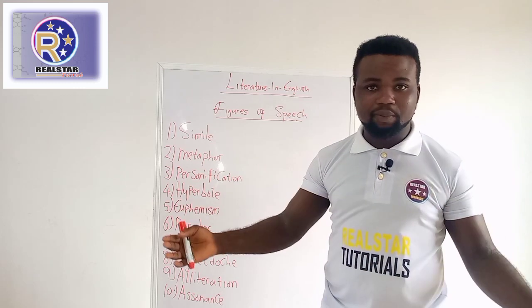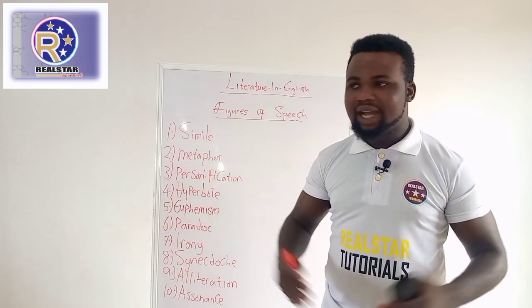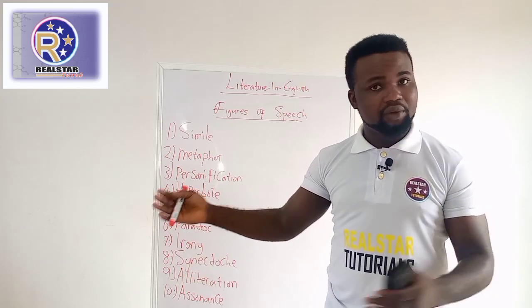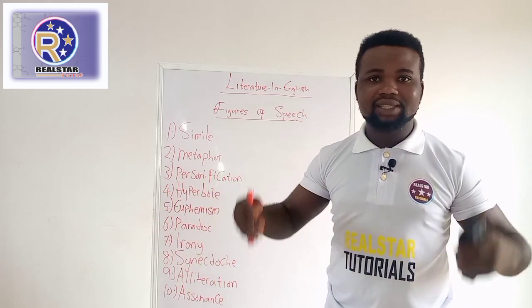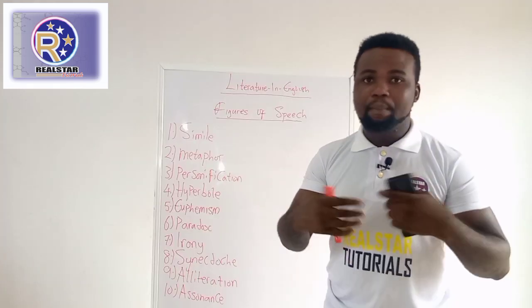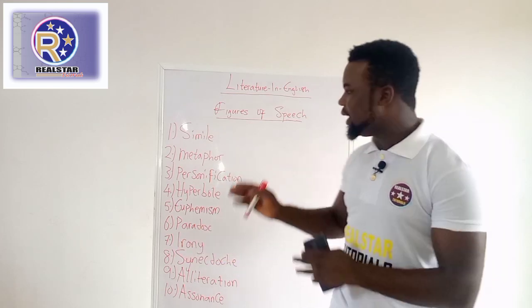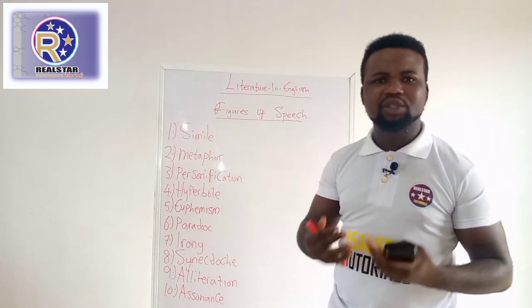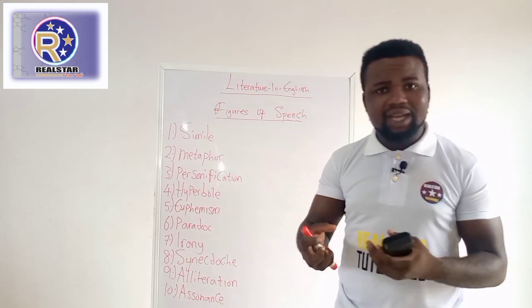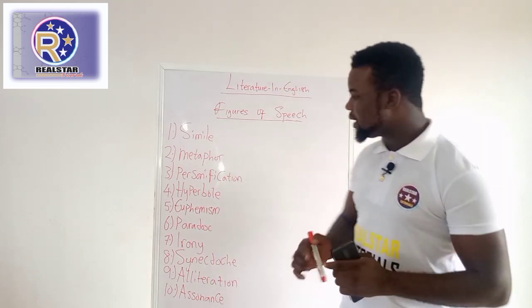And when I say the Mississippi is dancing, I'm sure you know what the Mississippi is. Mississippi is a river, and how is it possible for a river to dance? So when I say the Mississippi is dancing, I'm trying to pass a message also, but the Mississippi is not actually dancing. So when we are dealing with personification, we are attributing the qualities of a man or an animal to that of an inanimate object. Do you get that? Then let's look at the next one.